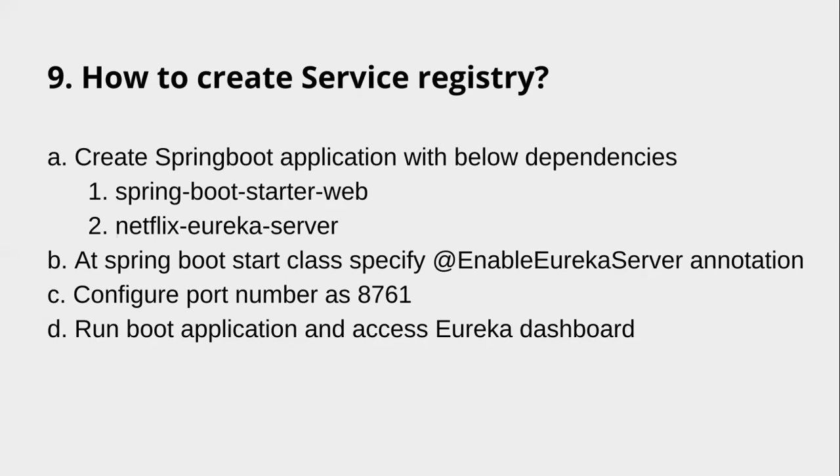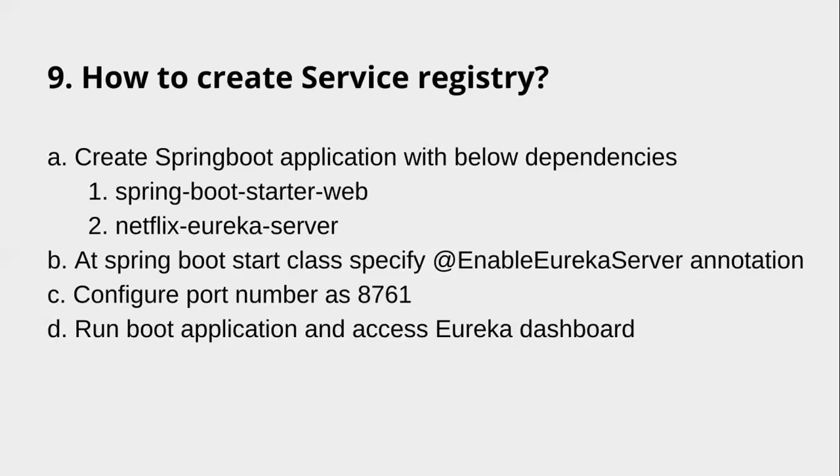So we have the main application, right? In Spring Boot, the main application is the start class. In that start class, we need to specify the @EnableEurekaServer annotation also. First point, two dependencies are required inside POM: starter web and Eureka server. Next step, in our start class, we specify the enable Eureka server annotation. And one more important thing: the port number.